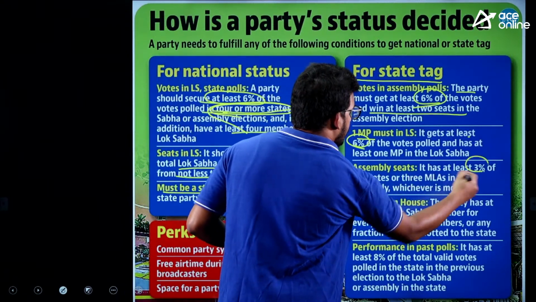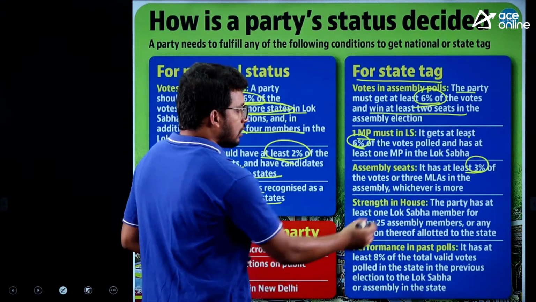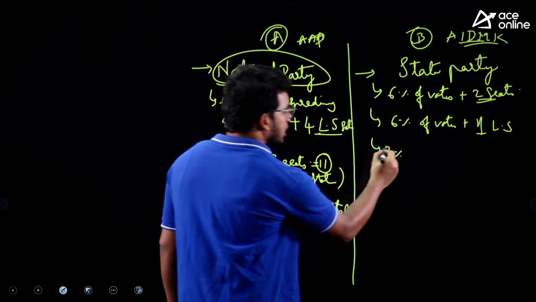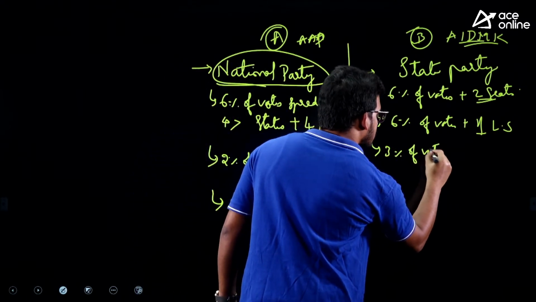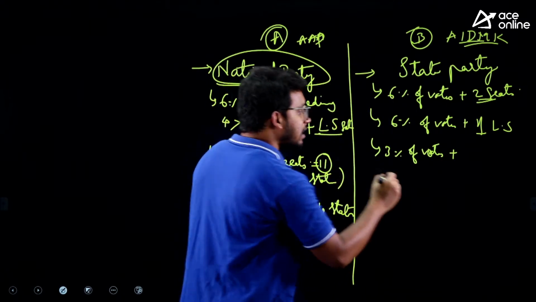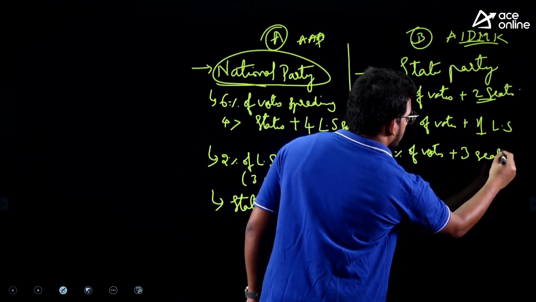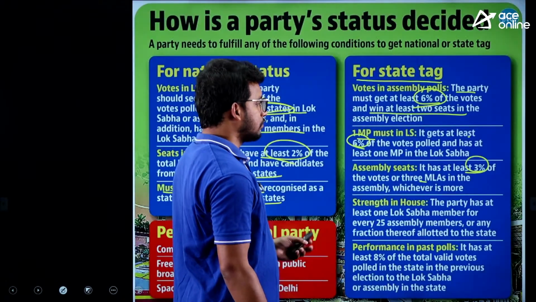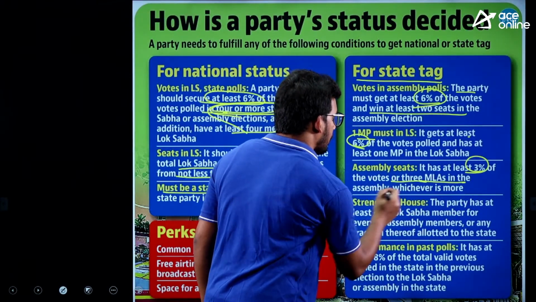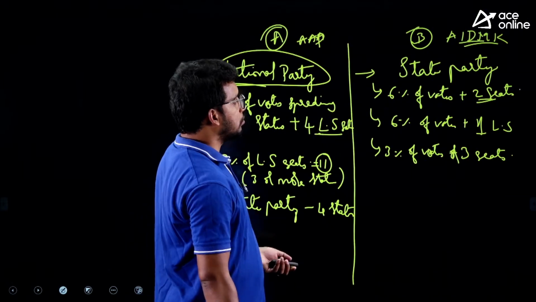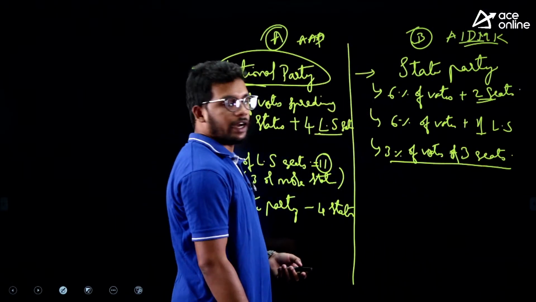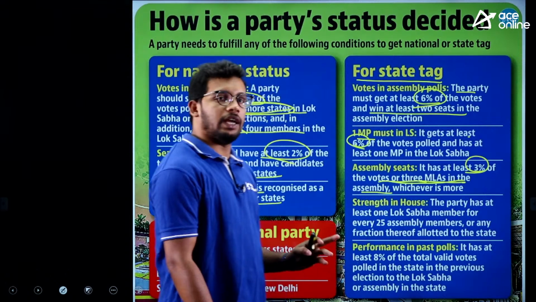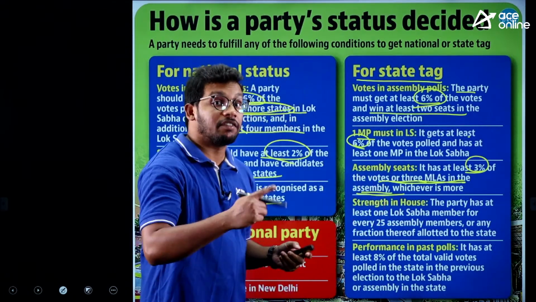Next, at least 3% of votes or 3 MLAs. One more condition they have given: if not 6% votes, it's fine, 3% of votes plus 3 seats. It is not 'plus or 3 seats'. So at least 3% of votes or 3 MLAs in the assembly, whichever is more. So this is also one condition. If they get at least 3% of votes or 3 MLAs in assembly, whichever is more, they are saying.